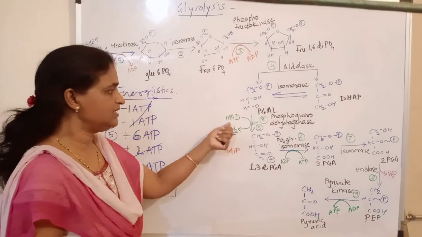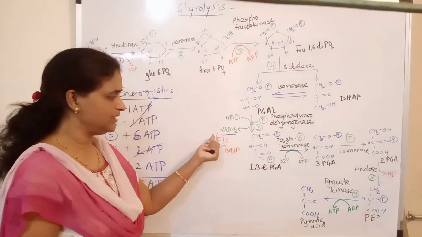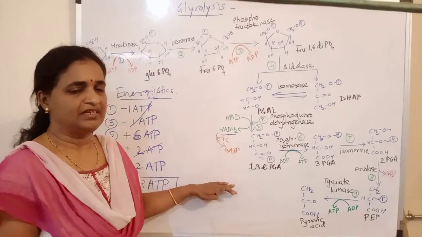Here this reduced energy was given to oxidative phosphorylation. With the help of the electron transport chain, it was converted to 3-ATP. So that is about the energetics of the glycolytic pathway.